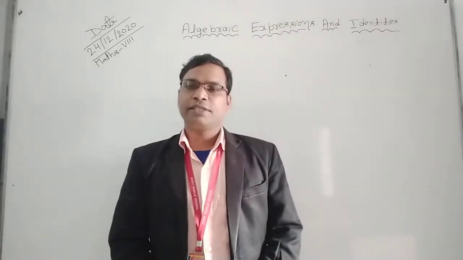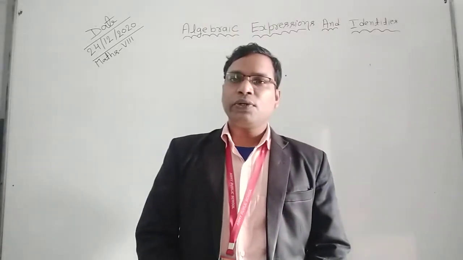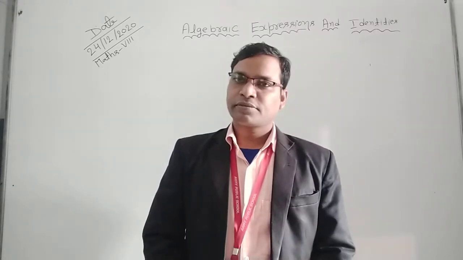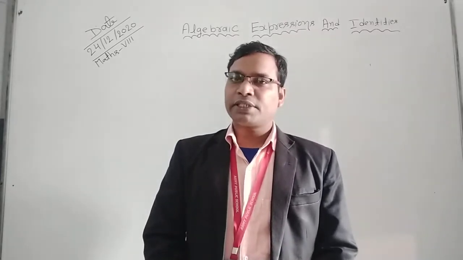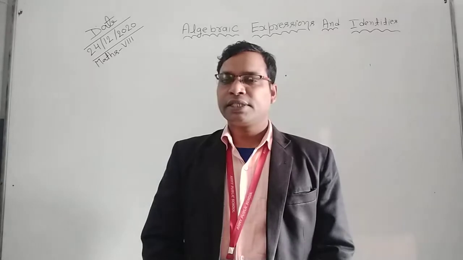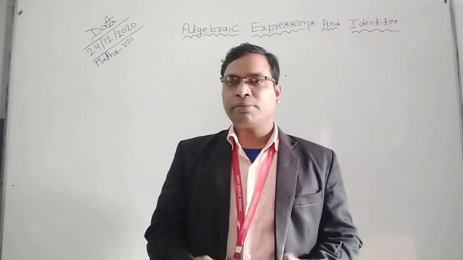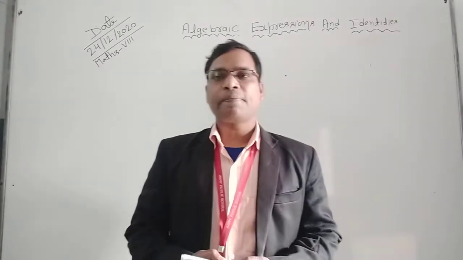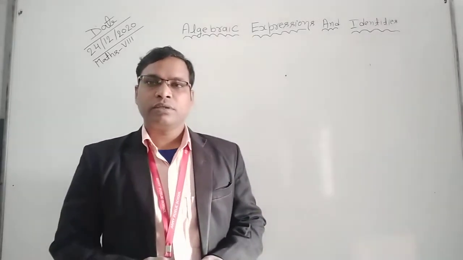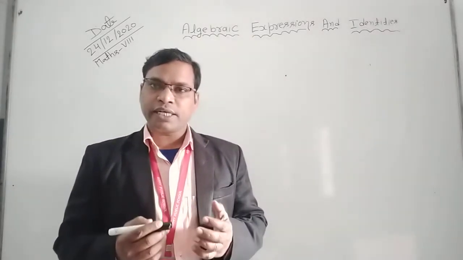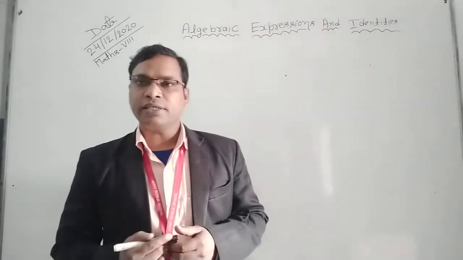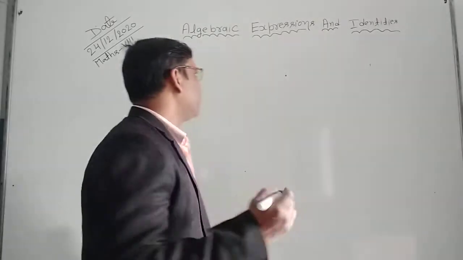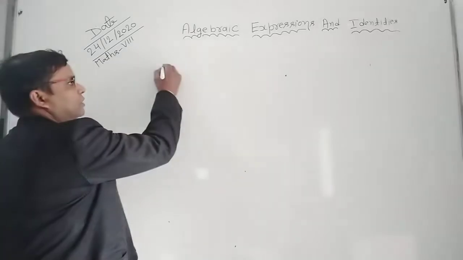Good morning, student. Today we are going to discuss chapter 9, algebraic expression and identities. In algebra, generally we use two symbols, constant and variable. So in your mind, one question arises here: what is constant and what is variable? So here we are going to define constant.